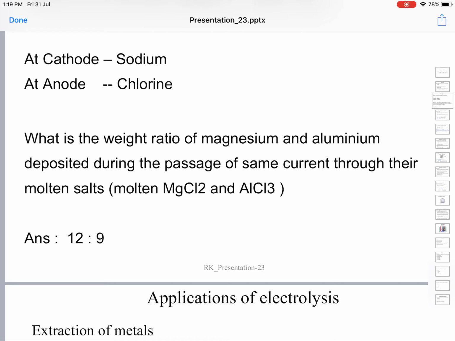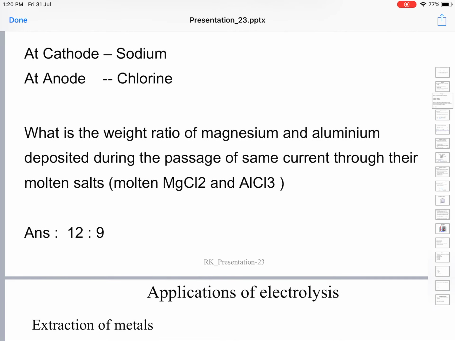Now let's try to work out a small problem based on electrolysis. What is the weight ratio of magnesium and aluminium deposited during the passage of the same current through their molten salts? For example, let us take it as 1 Faraday of current. So 1 Faraday of electricity pertains to Faraday's second law of electrolysis.